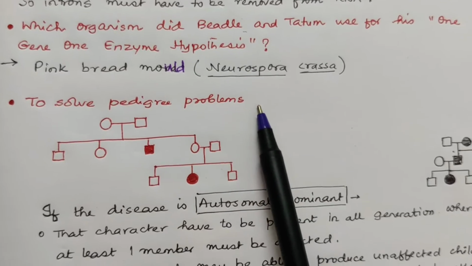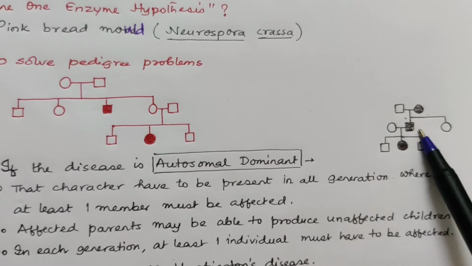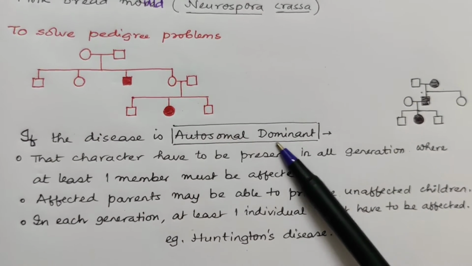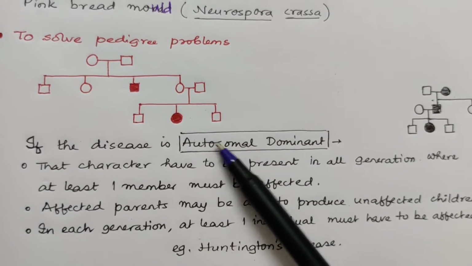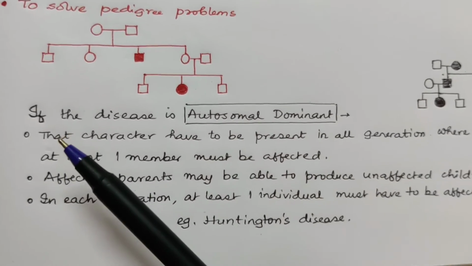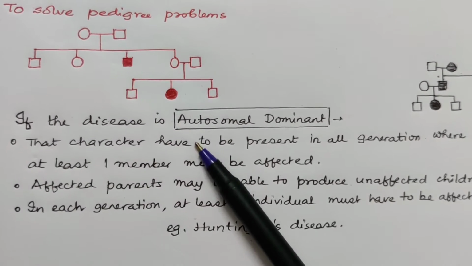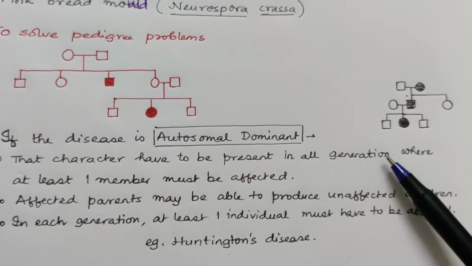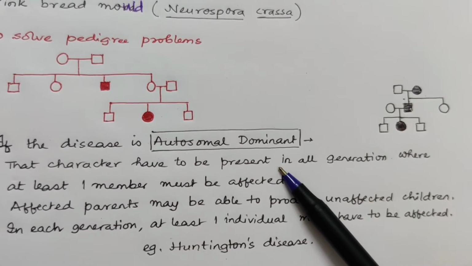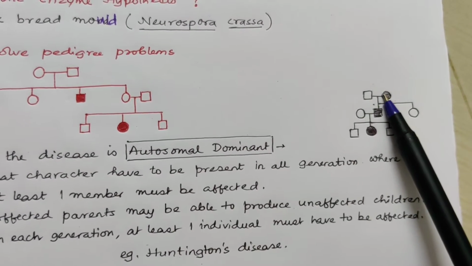To solve pedigree problems. Now this is a pedigree problem given to you. This is also another pedigree given to you. We have to know certain characters of the pedigree problems. As for example, if the disease is autosomal dominant, you have to remember few things. The dominant character has to be present in all generations, where at least one member must be affected. Here we don't see all generations are affected, but here you can see this is affected, this is affected, this is affected.